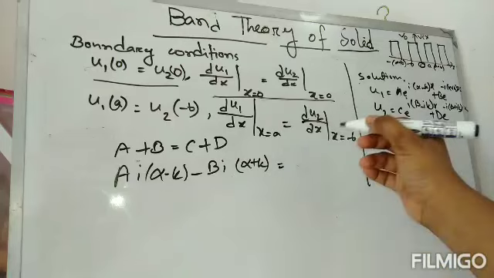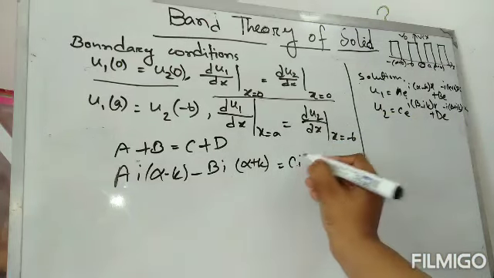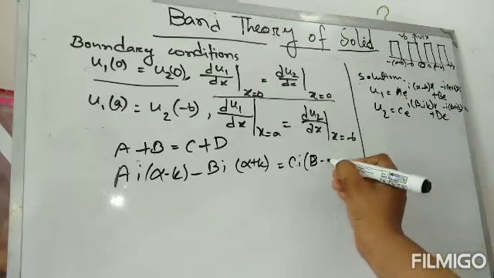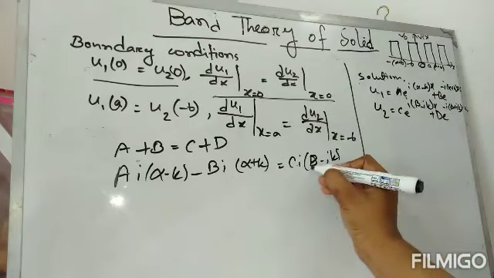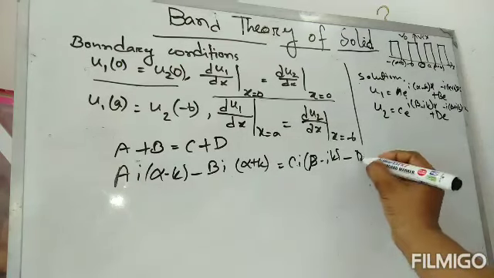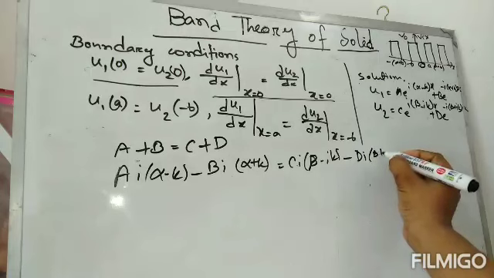Similarly we can write this equals c i(β-k) minus d i(β+k).